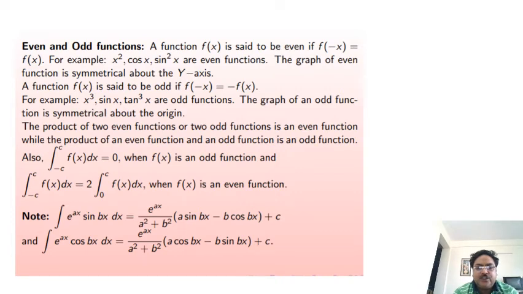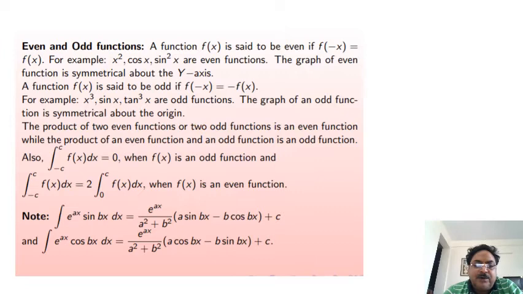Dear students, today we shall discuss even and odd functions. A function f(x) is said to be an even function if f(-x) is equal to f(x). For example, x², cos x, sin² x are examples of even functions. The graph of an even function is symmetrical about the y-axis.